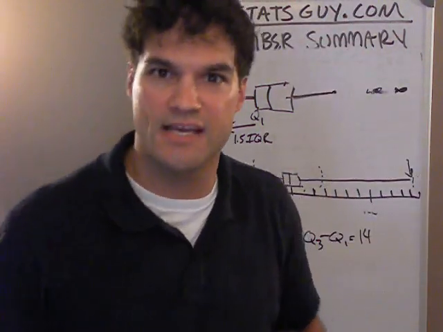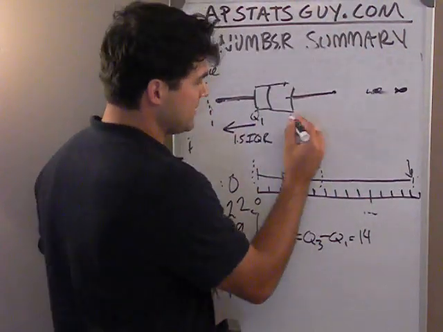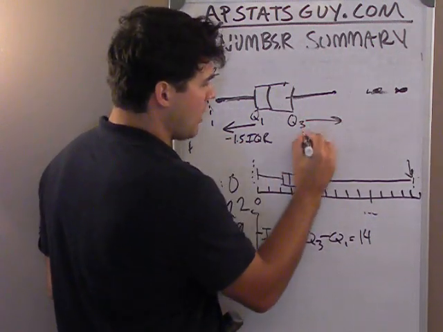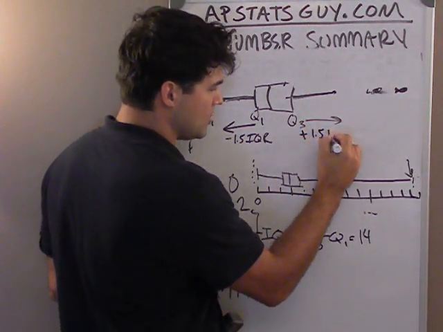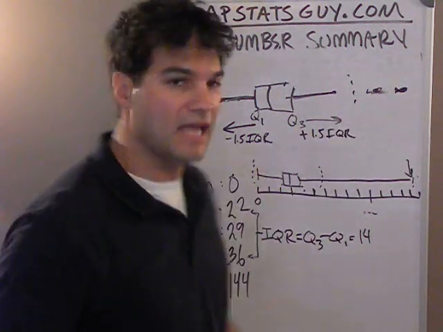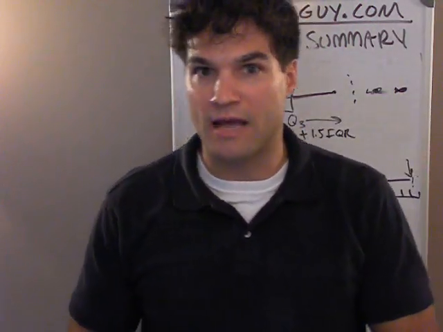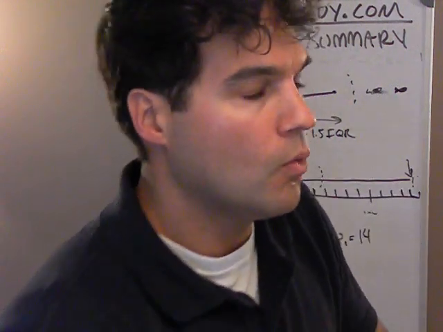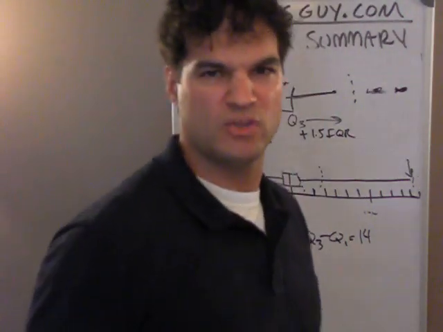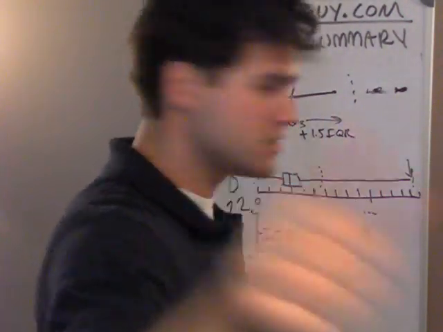Anything beyond the fence, I can't catch. I'm going to stand at Q3, and I'm going to go up 1.5 IQRs, which is a net, and I'm going to put another little fence. Anything beyond that we're going to consider outliers, even though they might not be, but this is a rule of thumb, just for our thumb purposes.